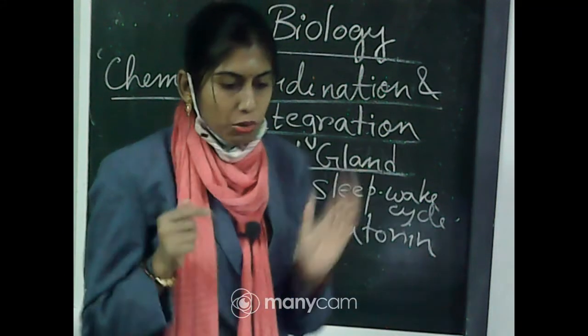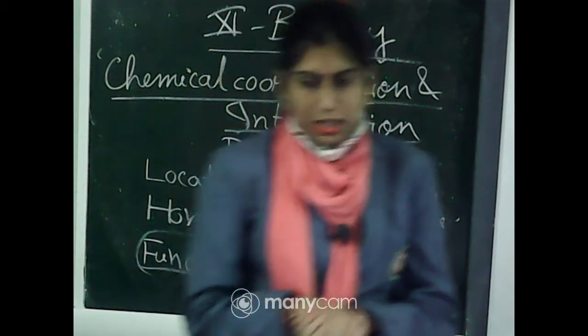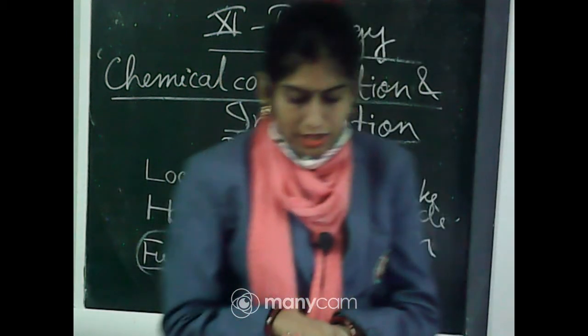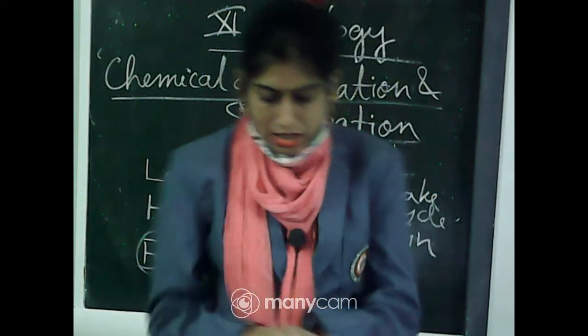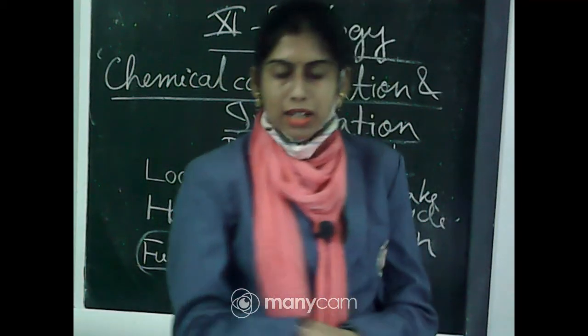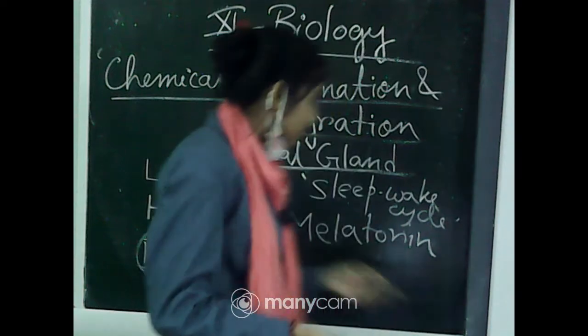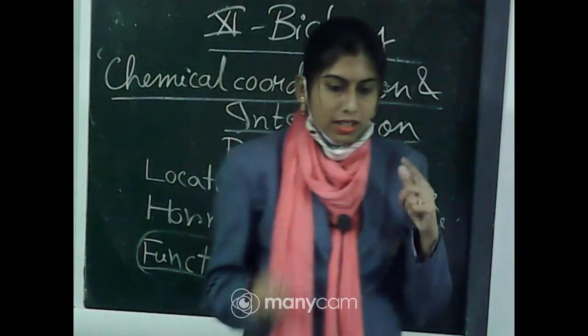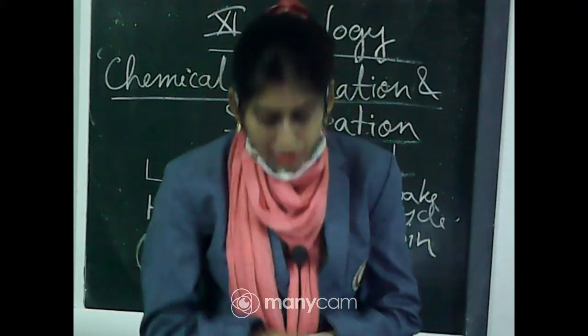I am repeating, what is the function of melatonin? Its main function is to help in the regulation of the 24-hour diurnal rhythm of our body. For example, it helps in maintaining the normal rhythm of the sleep-wake cycle.